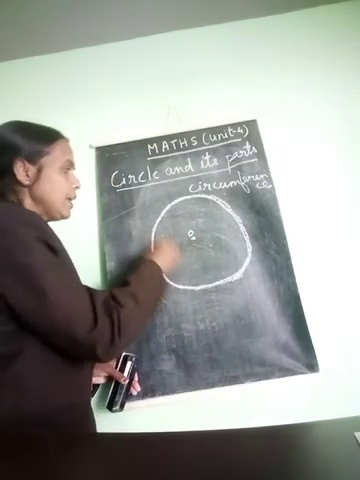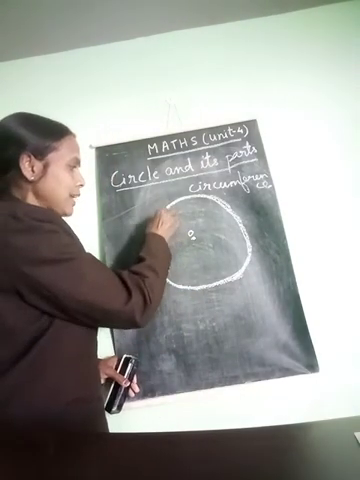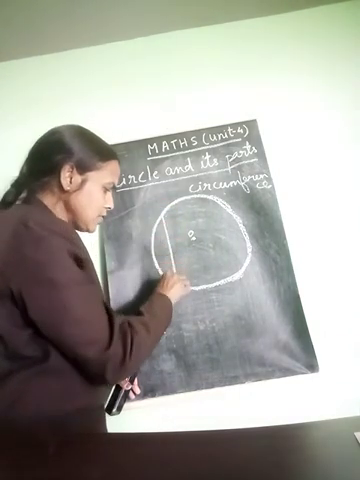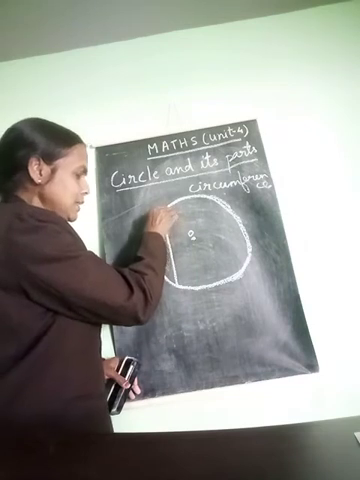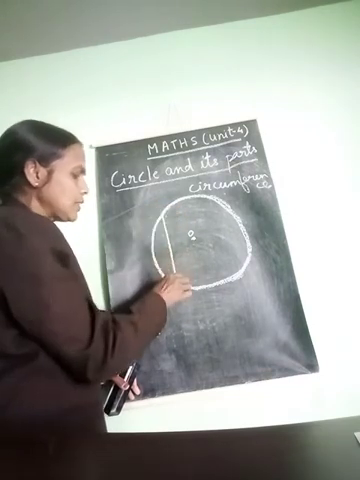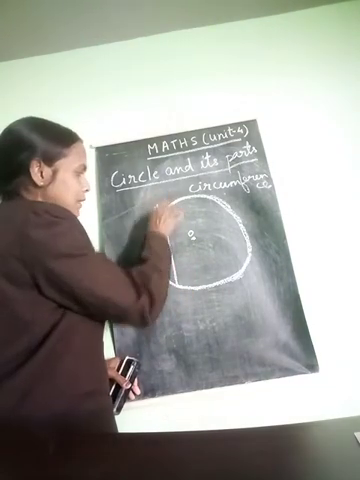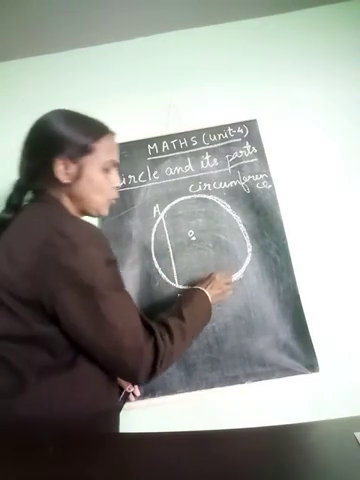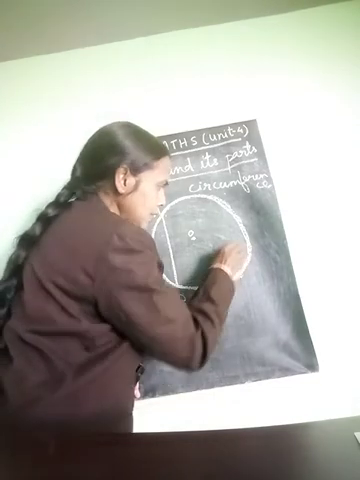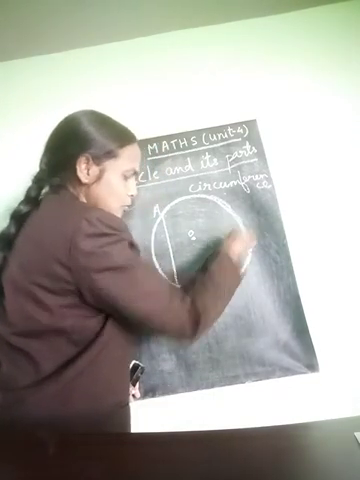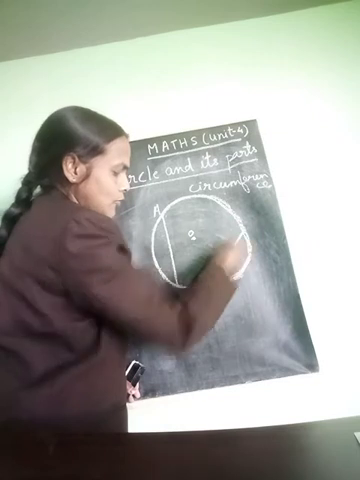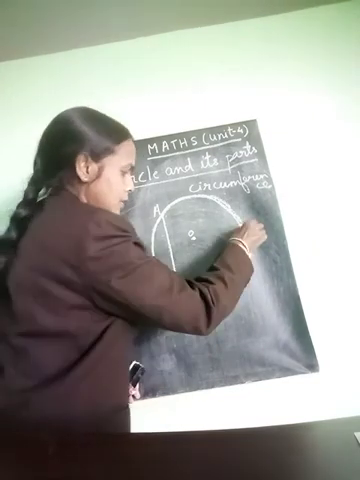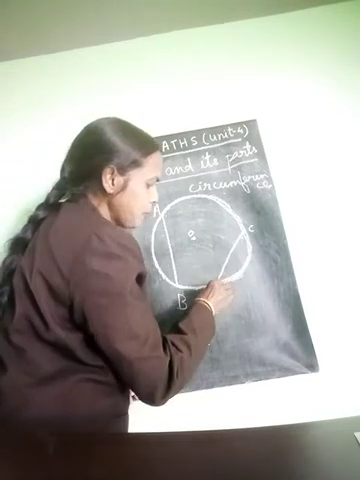Now, if a line segment joins any two points on the circumference, like this is AB, AB is the chord. Any line which joins two points on the circumference, touching the two sides of the circumference, is called a chord. CD is the chord.